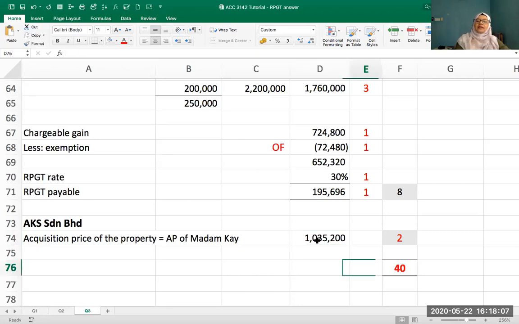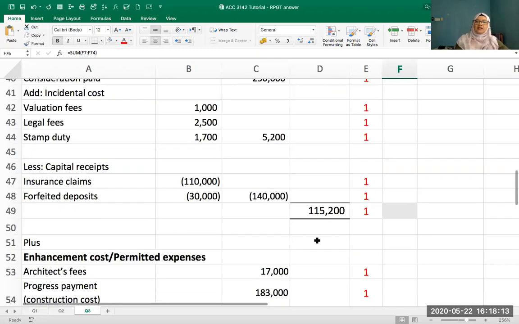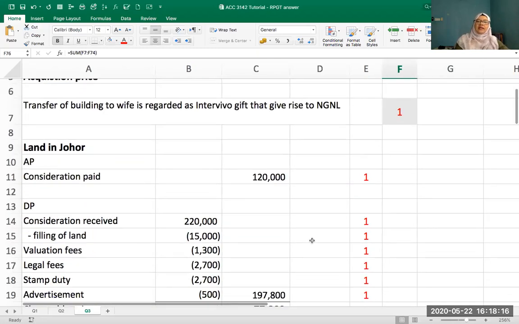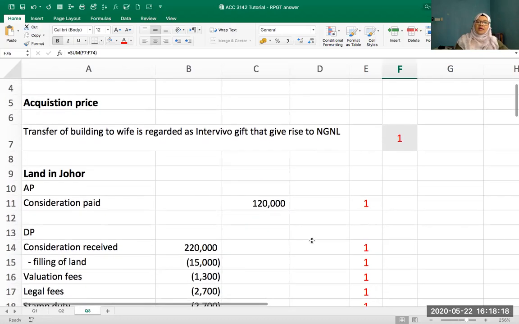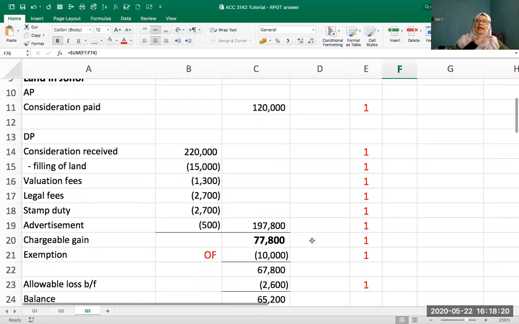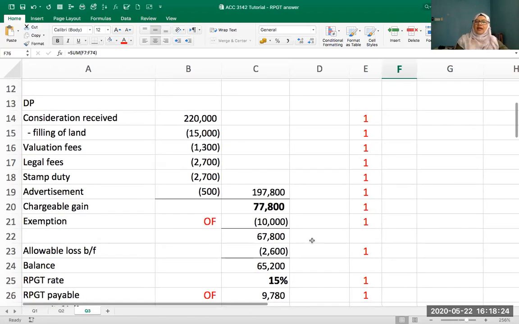Right. So this question carries 40 ticks. I'm not sure how much is the marks, but it has 40 ticks for the whole. So that's how I allocate the marks for every item. That's why every item must be listed in your answer, because everything gives a tick.